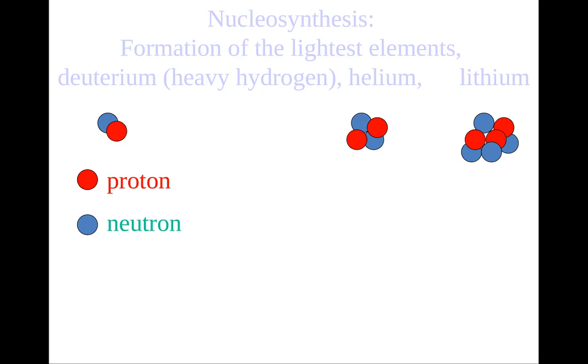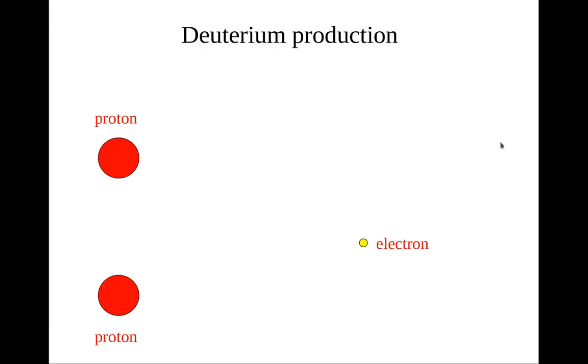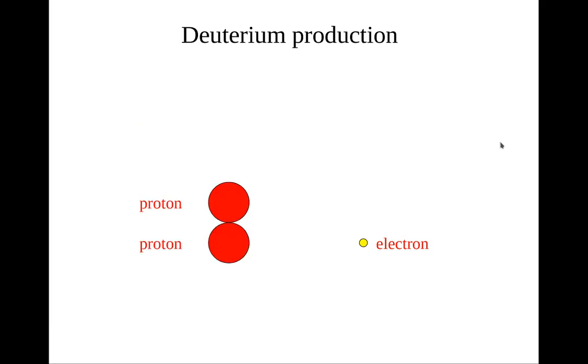So let's talk a little about nucleosynthesis. I'm going to talk about the formation of light elements other than hydrogen. So hydrogen, deuterium, which is heavy hydrogen, helium, and lithium. Deuterium is right there. It consists of a proton and neutron. There's helium, 2 protons, 2 neutrons, and there's lithium, 3 protons and 4 neutrons. To produce deuterium, 2 protons have to get close together, and then one of these protons is energetic enough that it releases a neutrino and a positron, which carries away the positive charge. And these two things are now bound together as a proton-neutron pair. Okay, and this is deuterium.